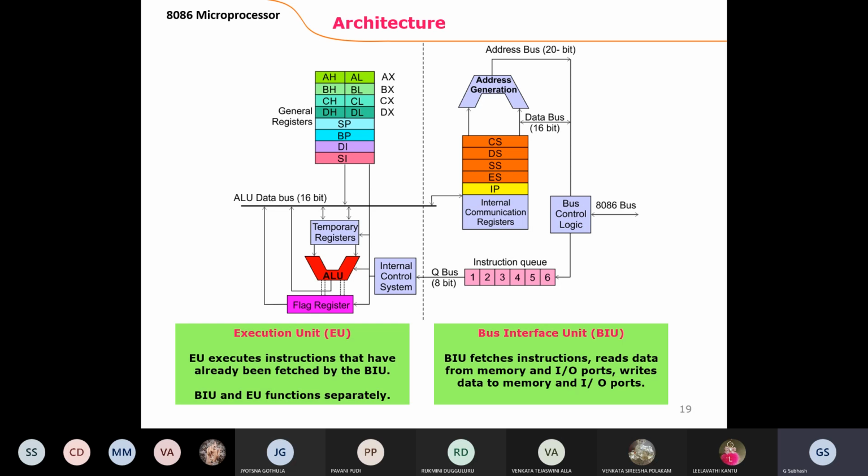Just one second, let me clarify that. In 10 minutes I will briefly explain about that. After that we are going to explain the clock pulses. So that was the general purpose registers.